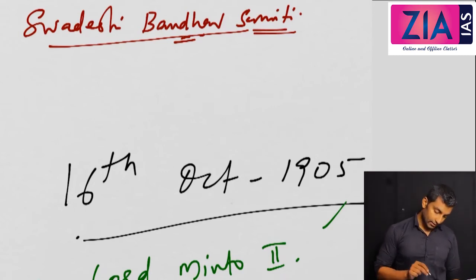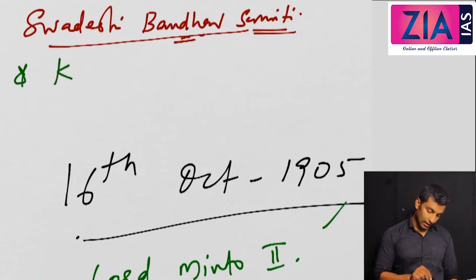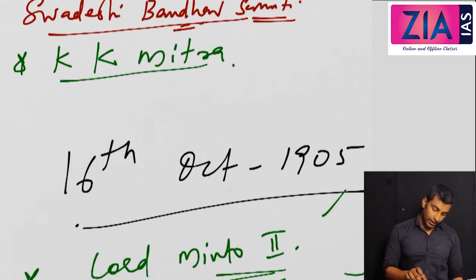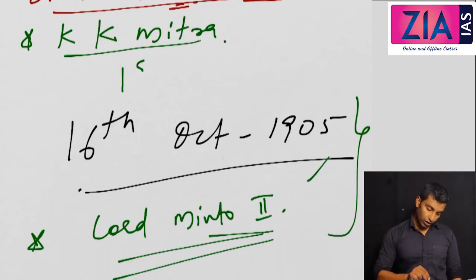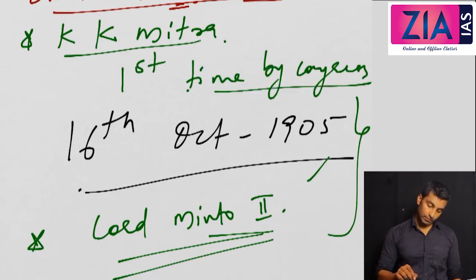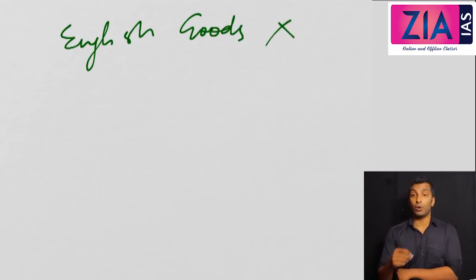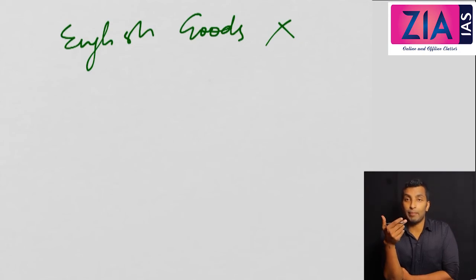Now who advocated this? That is also a fact: Krishna Kumar Mitra. Now why is it important? See, boycott is not happening for the first time, but it is for the first time by Congress. So boycott of English goods for the first time by Congress. Immediately it spread to entire Calcutta and urban Bengal. So all the English goods were boycotted, okay. So obviously what will happen? Swadeshi goods were promoted. A lot of industries started coming, and Indian industries flourished during this time.